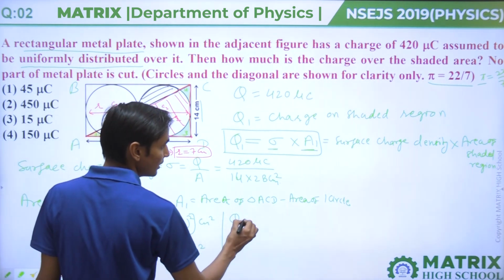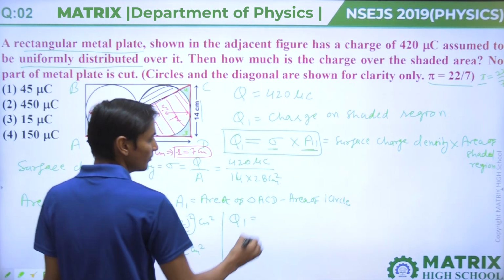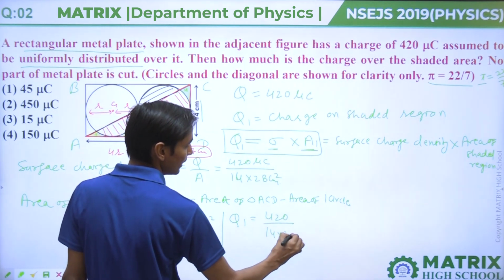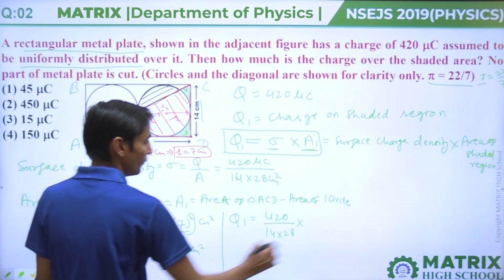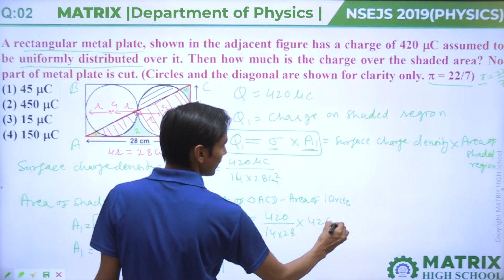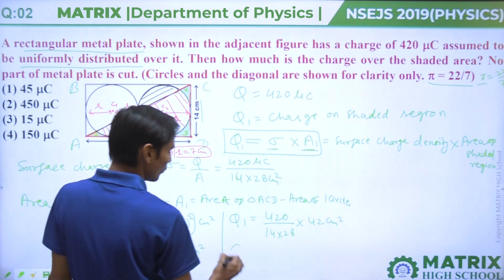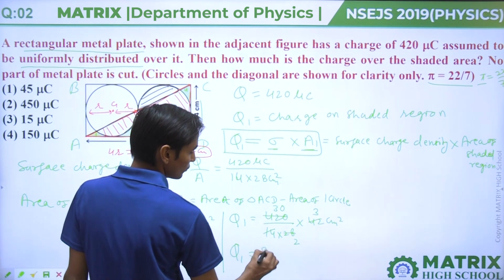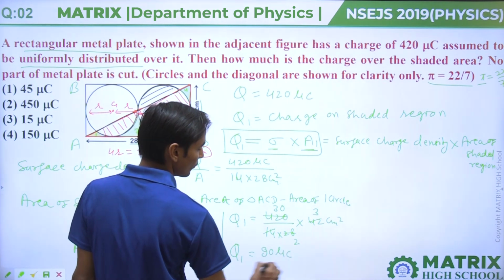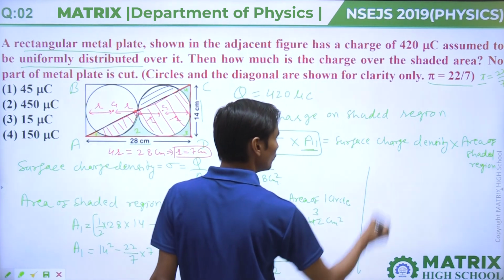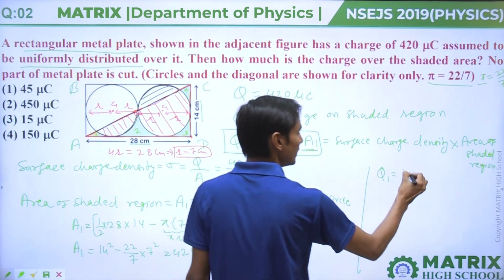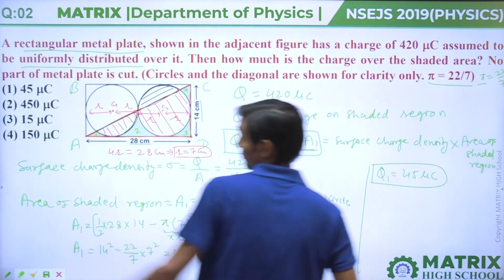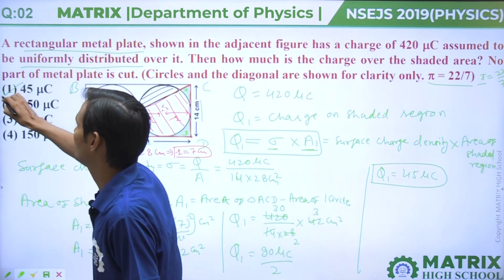So charge on shaded region Q1 equal to sigma 420 divided by 14 into 28 multiplied by area A1, that is 42 centimeter square. So Q1 will come out 2 times, so this will come 90 microcoulomb divided by 2. So Q1 equal to 45 microcoulomb. Your answer will be option first.